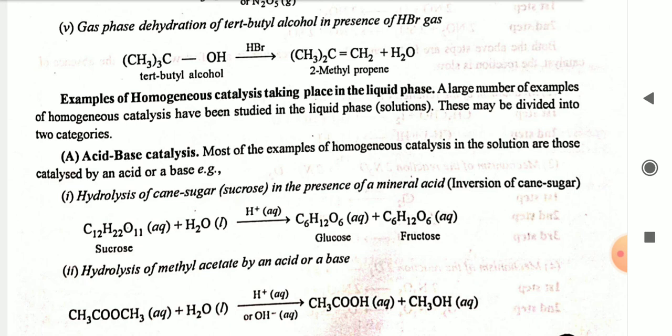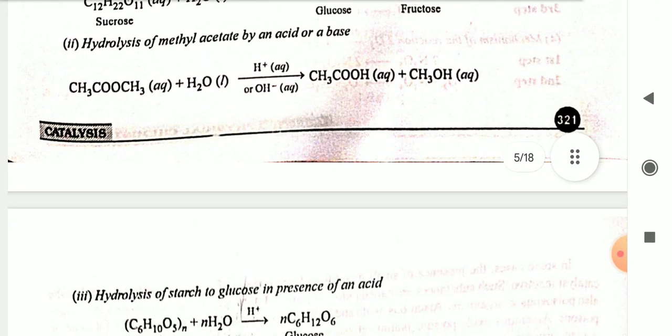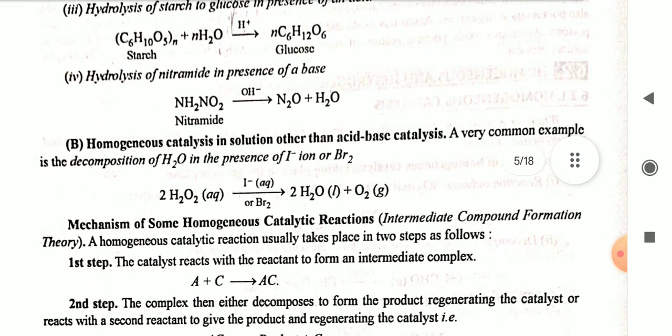Hydrolysis of methyl acetate by an acid or a base. Hydrolysis of methyl acetate will give acetic acid plus methanol. Hydrolysis of starch to glucose in the presence of an acid. Hydrolysis of nitramide in the presence of a base. Nitramide in the presence of base gives N2O plus water molecule.